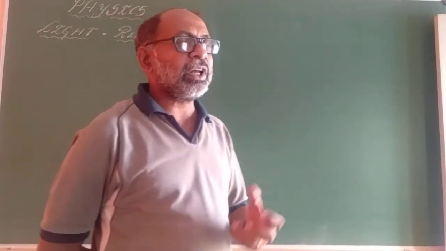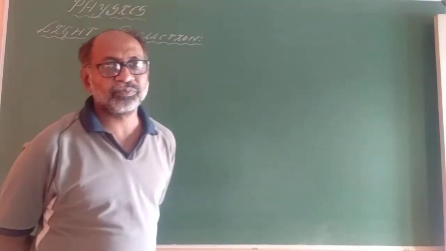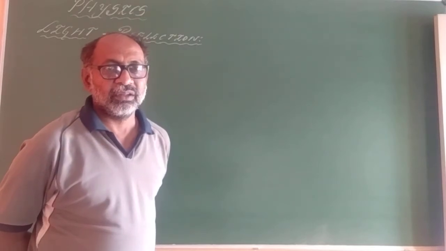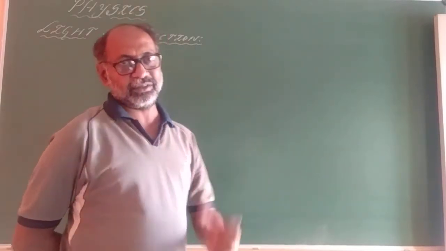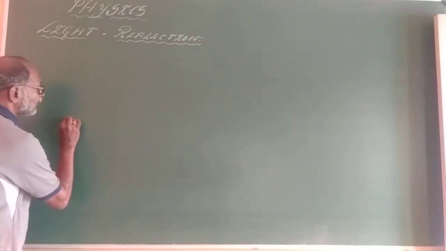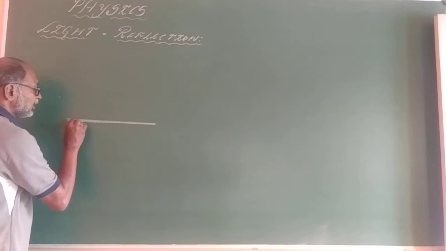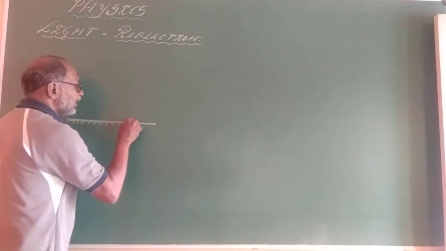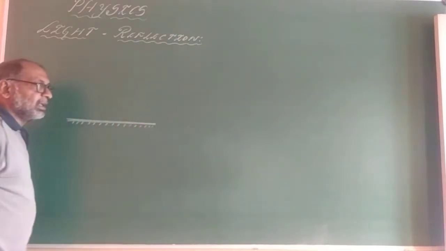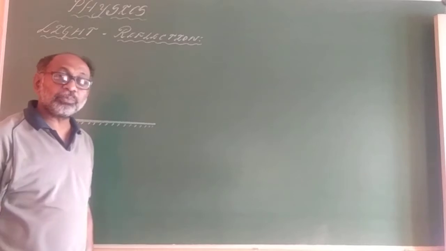Let us consider a plane surface, let us say a mirror. Here we have the mirror. In this mirror, one side is silvered and the other side is the polished surface.